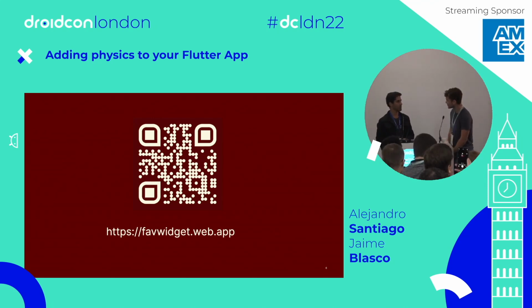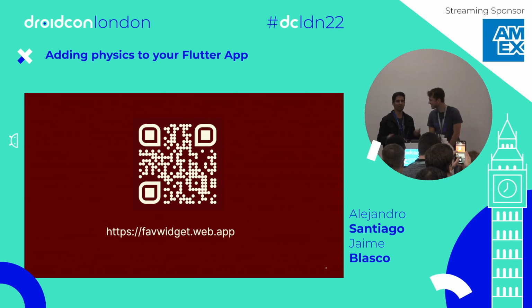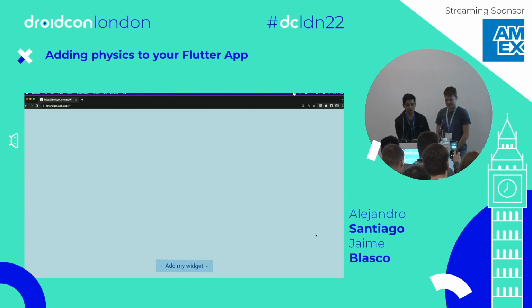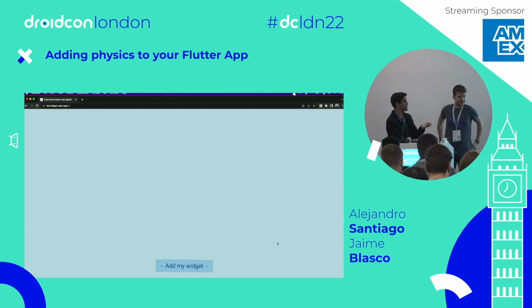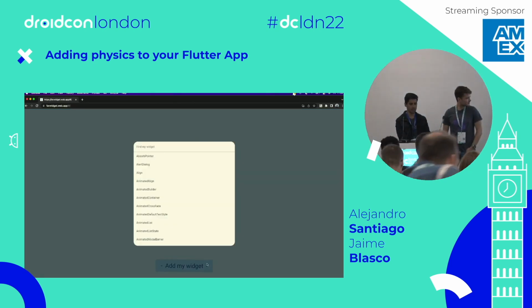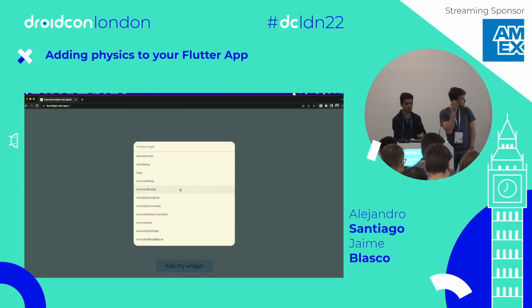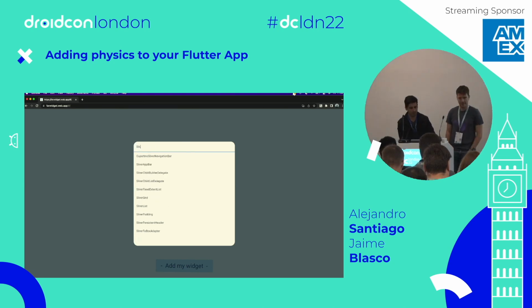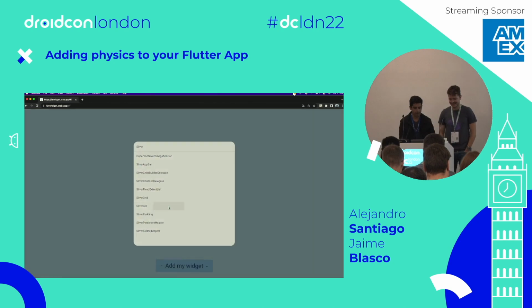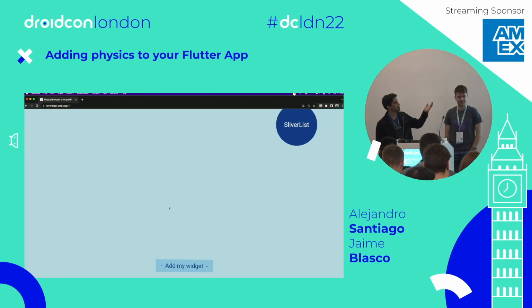Hopefully it works. I haven't tested it much, I just committed the last commit today, about five minutes ago, so I hope it works. Should be fun. Let's go to the website. Everyone can see this simple button that says add my widget, and it displays a dialog or a bottom sheet where you can pick your favorite widget. Mine is going to be SliverList today. So I click here and we'll see it appear on the screen.